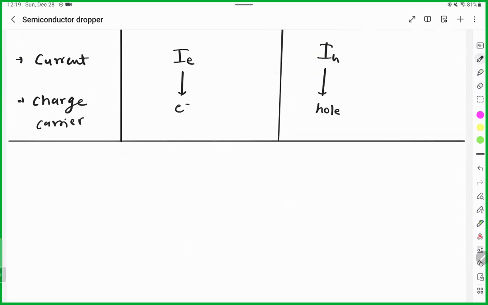Example, we know at 0 Kelvin, semiconductor acts as an insulator, but at room temperature, Sarah, what is the value of the room temperature? It's around 298 Kelvin, correct, or 25 degrees Celsius. So, at this room temperature, you will have some thermal energy.